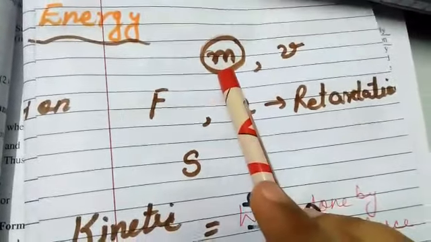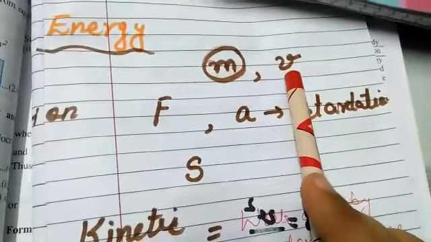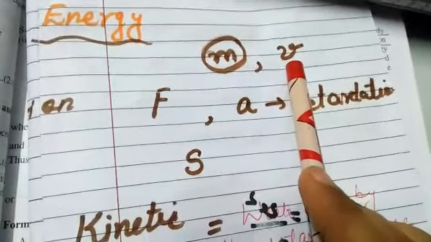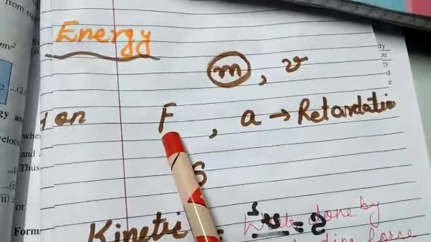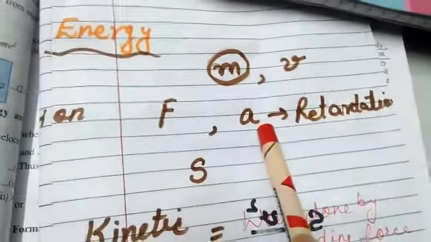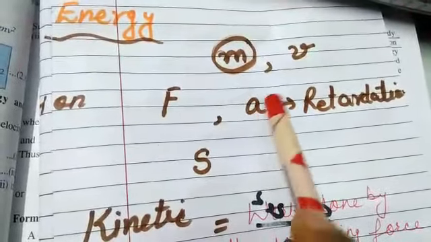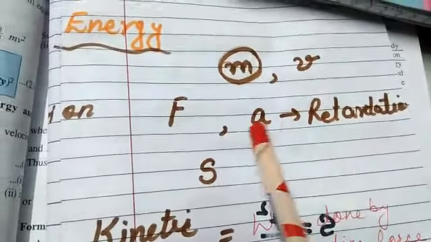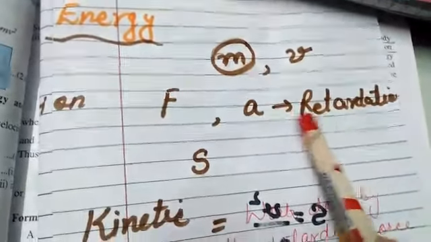For that, we will consider a body of mass m which is moving with a velocity v. If it is brought to rest, then how much force do we have to apply? Force F. And let a be the uniform retardation produced. Whenever we stop any object, the acceleration produced in that object is called its retardation.